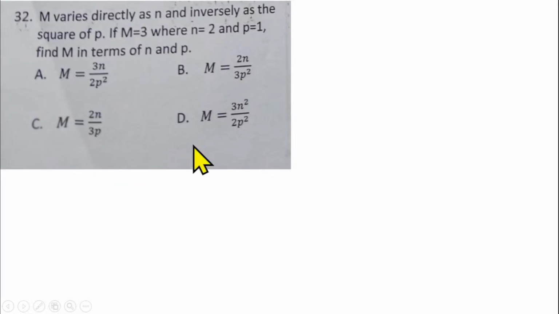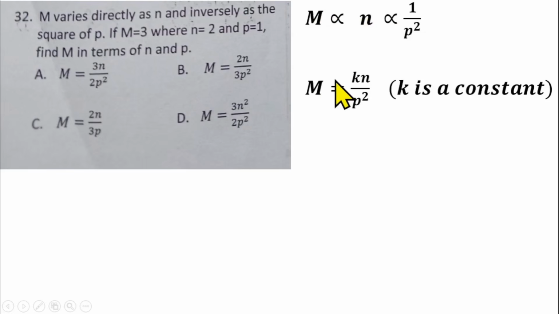Question number 32 is from variation. M varies directly as n and inversely as the square of p. So that is a joint variation. M varies as n and inversely as p square. So you make it an equation first by introducing a constant. That gives us m is equal to kn over p square, where k is a constant.